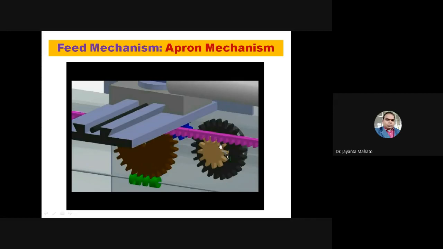But there is an auto feed mechanism also. In the auto feed mechanism, this is the spindle, just below this yellow color. This type of arrangement is there.